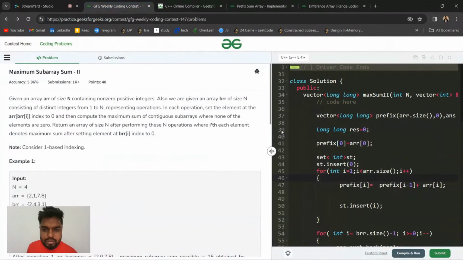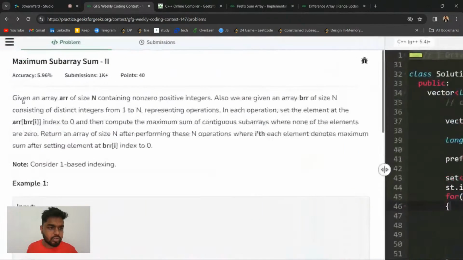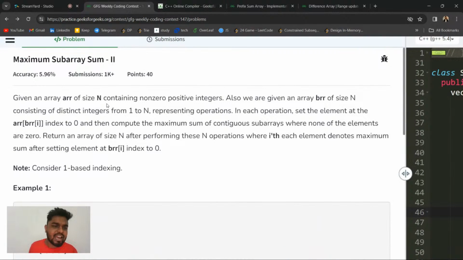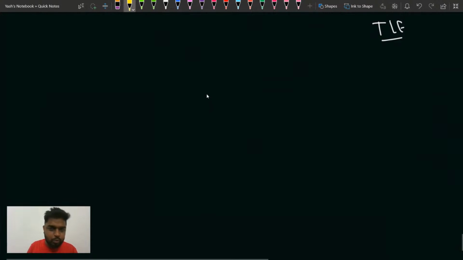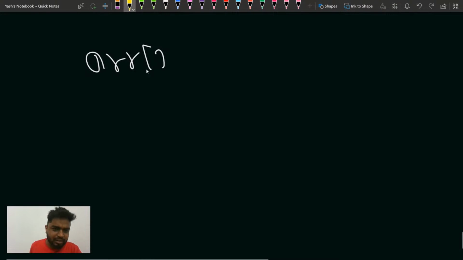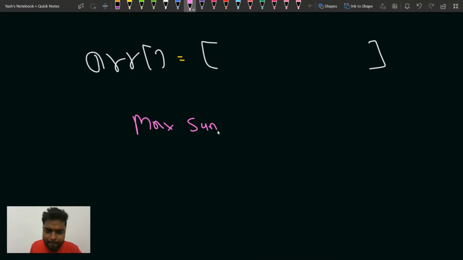If you see this particular problem right here, it says that you'll be given an array. Long story short, there is an original array ARR that has been given. Suppose there is a normal array given, and in this normal array, if you had to find the maximum sum subarray, suppose the elements were like this.